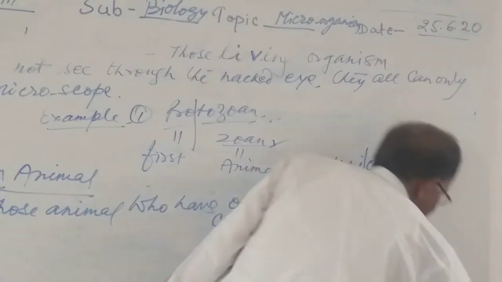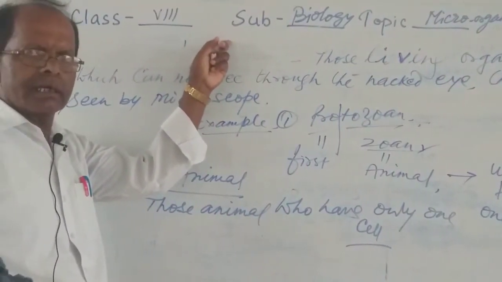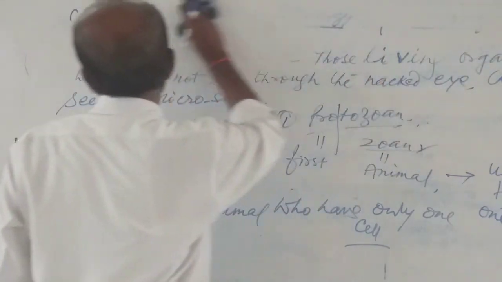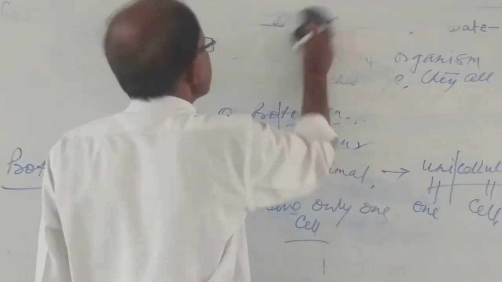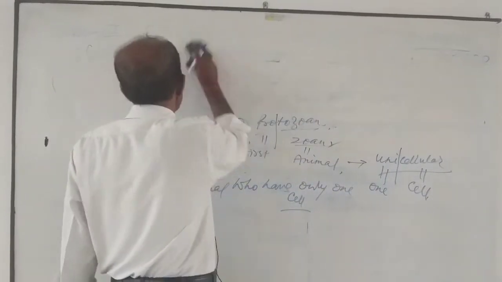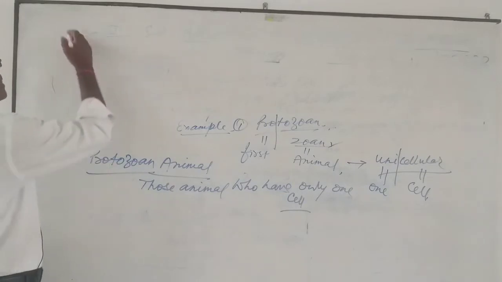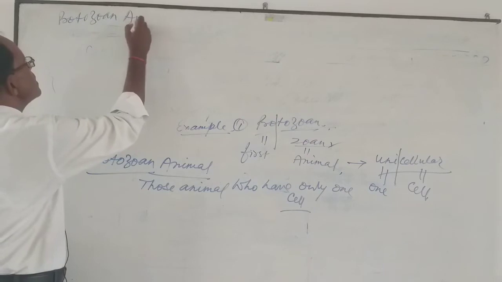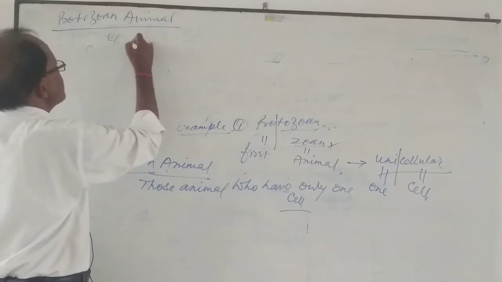Now I am going to discuss which type of animal is able to take nutrition, I mean the taking of food, digestion and ingestion. Protozoan animals, as for example, the first animal is amoeba.